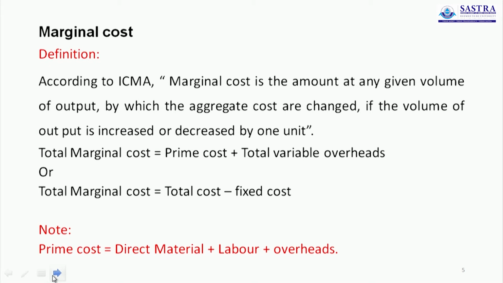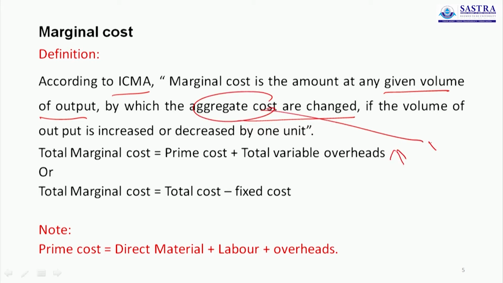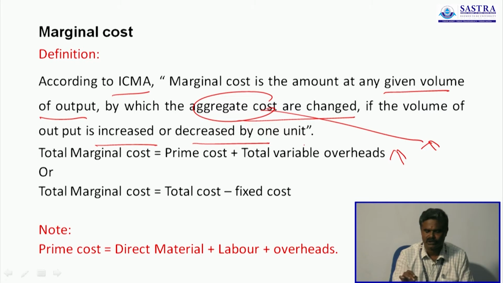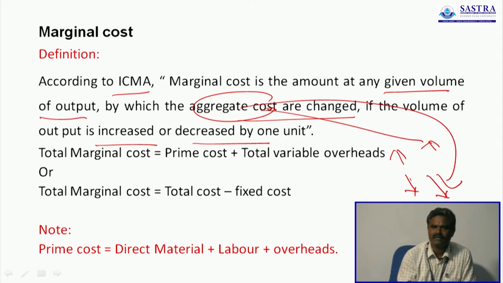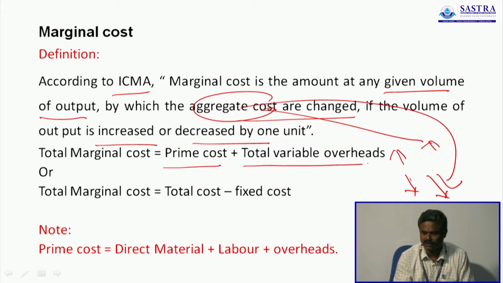Definition of marginal cost. According to ICMA, marginal cost is the amount at any given volume of output by which the aggregate cost is changed if the volume of output is increased or decreased by 1 unit. When the volume of output is increased, definitely the aggregate cost is also increased. When the volume of output is decreased, definitely the aggregate cost is also decreased. It is calculated as follows. Total marginal cost equals prime cost plus total variable overheads.